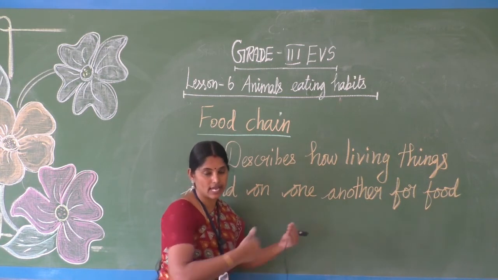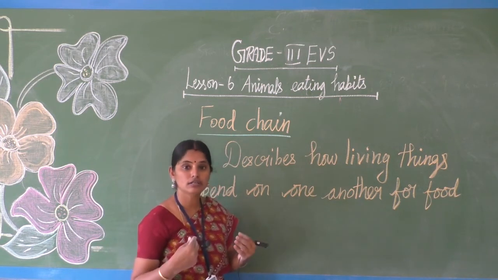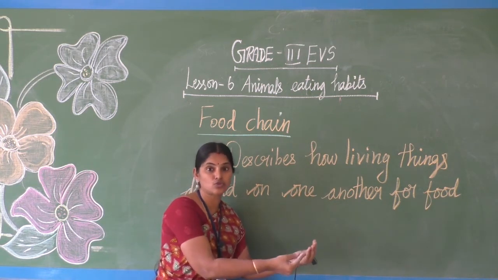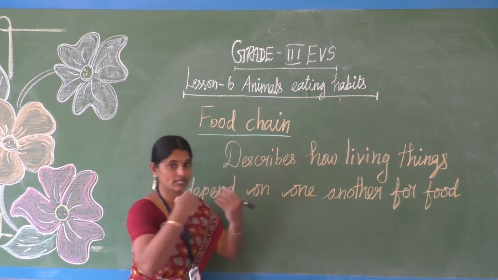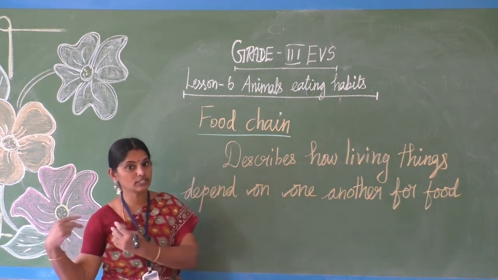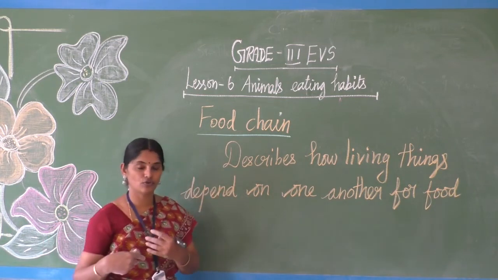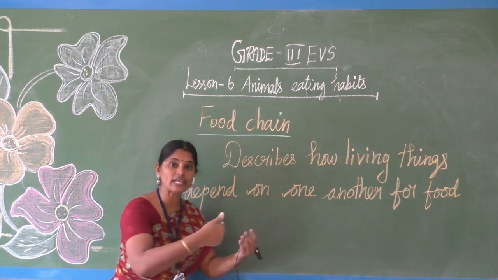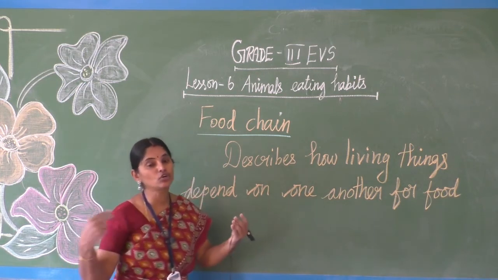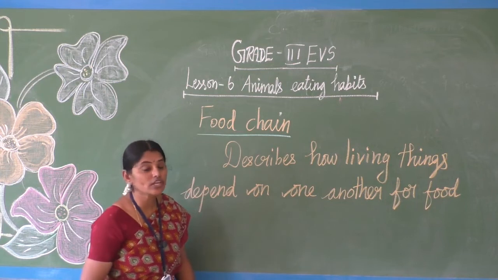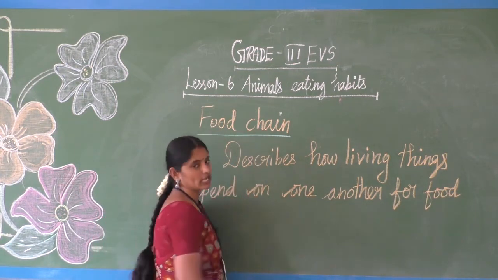So grasshopper is eating the grass, frog is taking grasshopper as its food, snake is taking frog as food, and vulture is taking snake as its food. So this chain of action, eating habits, continues like this. This we call it as food chain.